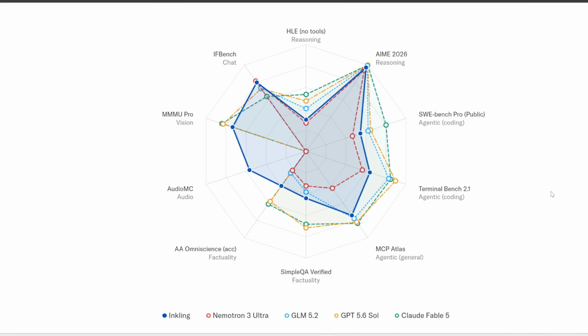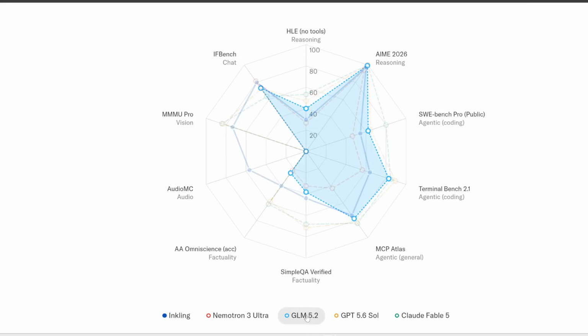And if you look at these benchmarks in terms of reasoning, agentic coding, factuality, and also audio and vision understanding, you can see that Inkling, which is the blue surface area, is actually not too bad. If we compare this to one of the leading open source models, GLM 5.2, you can see it's lacking in both vision and audio capabilities.